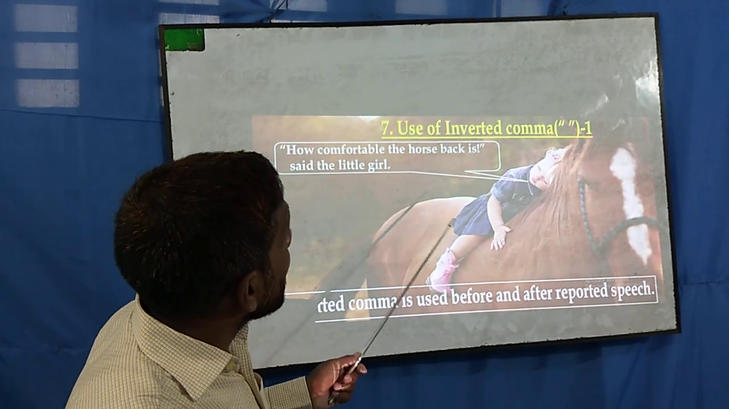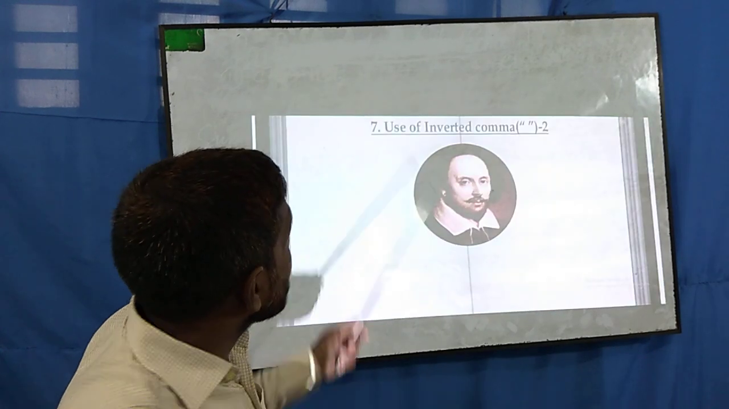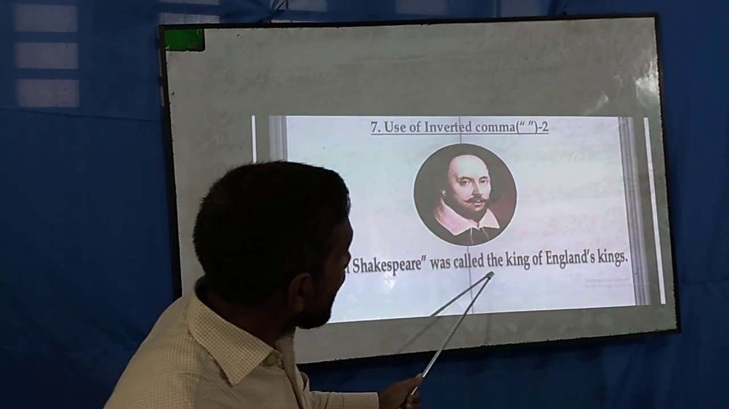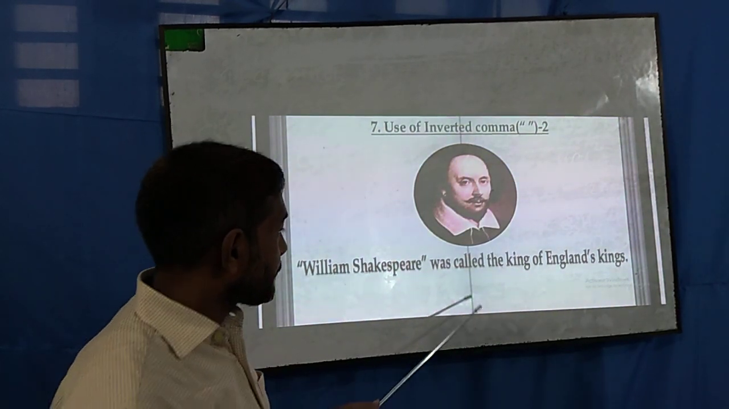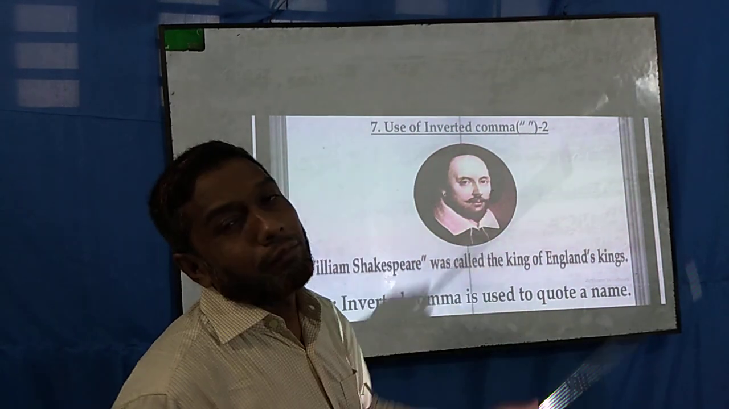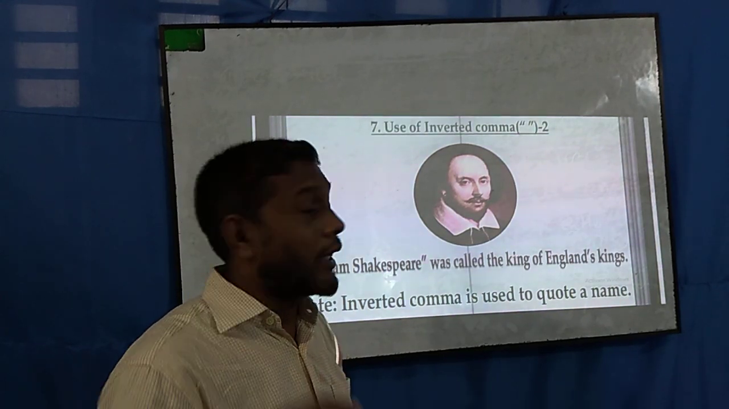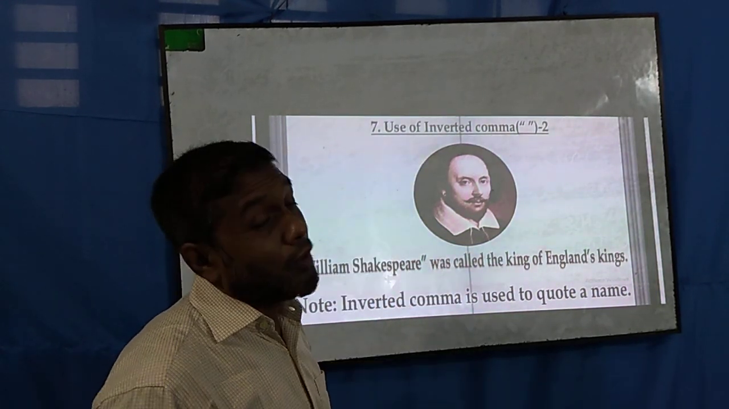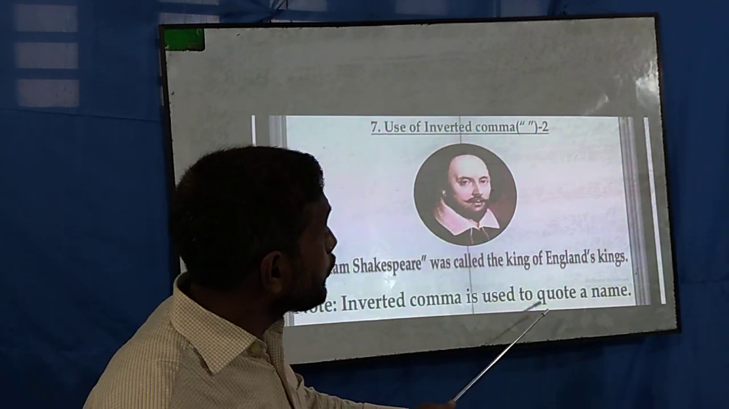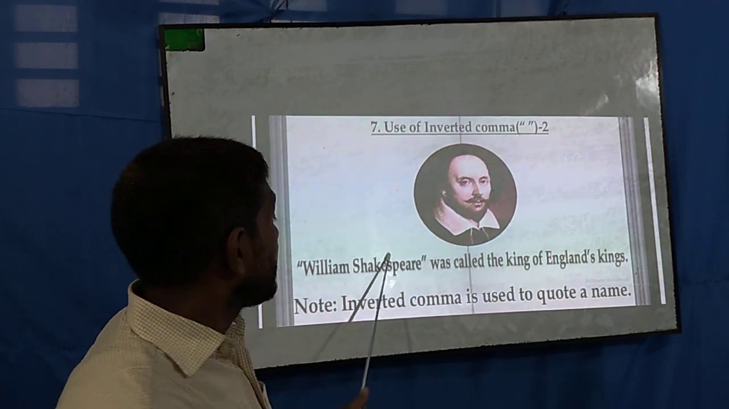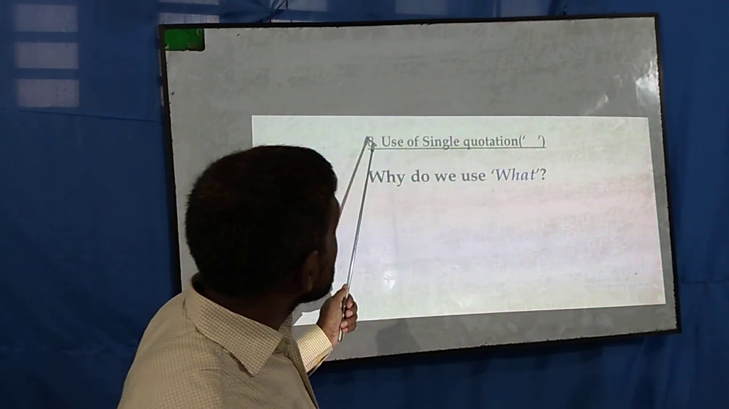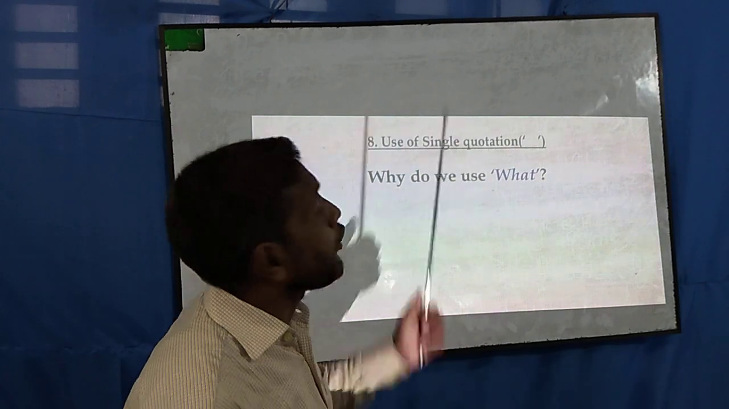So dear students, next is the use of inverted comma, rule number 2. William Shakespeare was called the King of England. So inverted comma is used to quote a name. In number 1, we must use inverted comma in reported speech, and in number 2, if we would like to quote a name, then we have to use inverted comma like this.